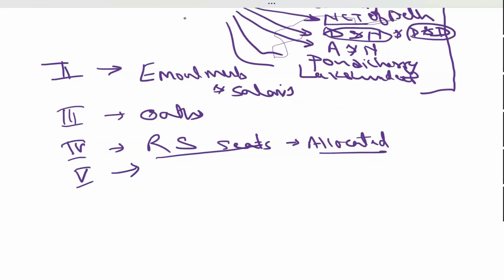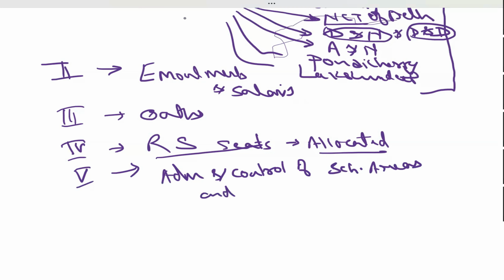What comes in schedule 5? Yeah, very important. Schedule 5: administration and control of scheduled areas and scheduled tribes. Very good. What are scheduled areas?